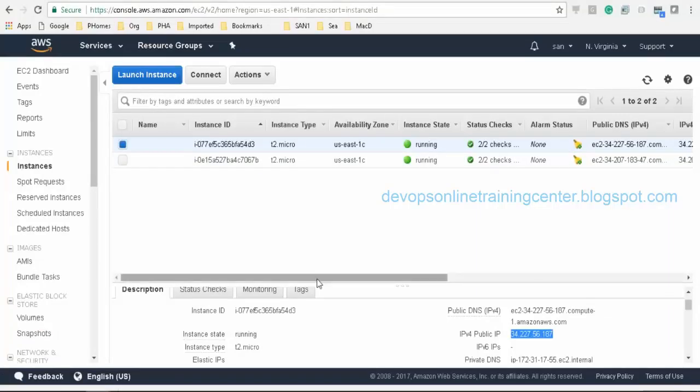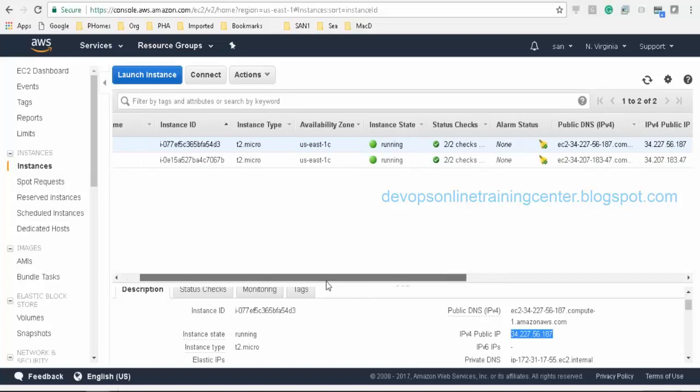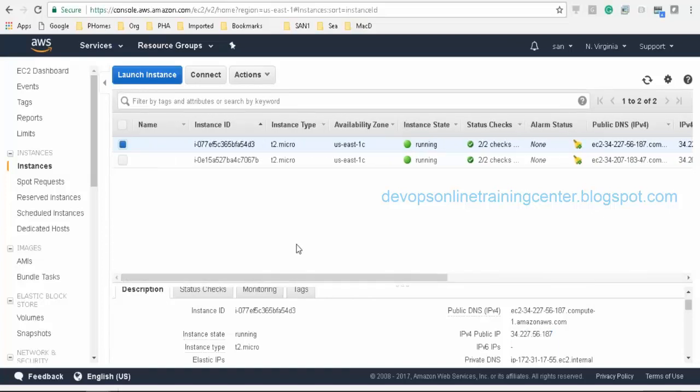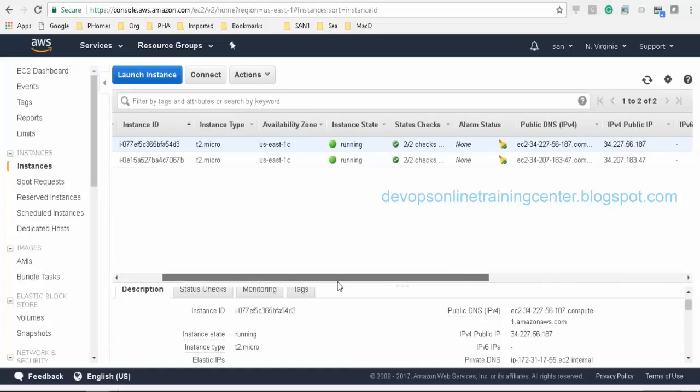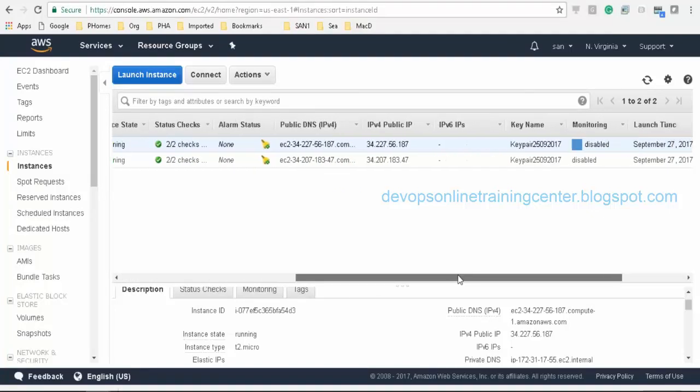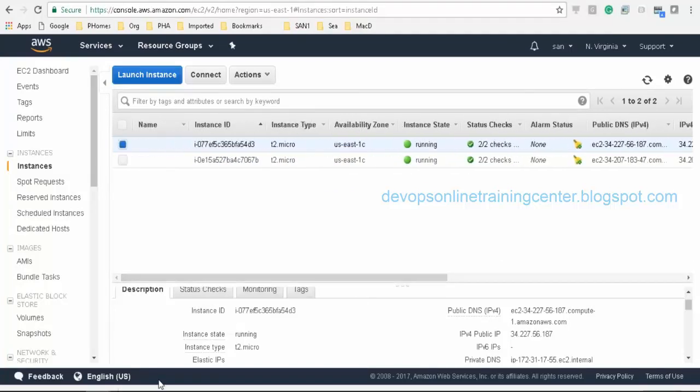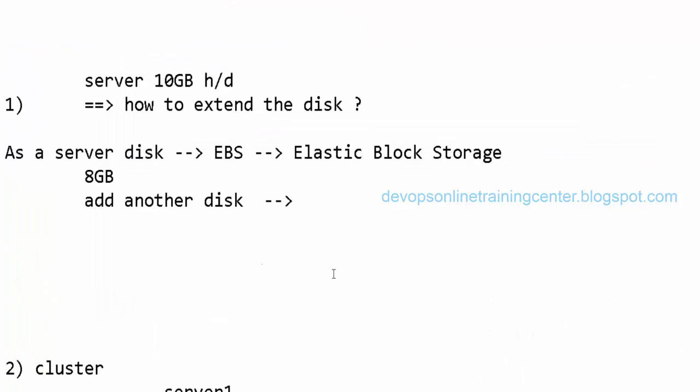So I'll go to the, how do we allow the port? How do we allow the incoming traffic? By modifying? By adding a port, yeah. So add a new port, changing the security group settings. Yes. In the security group, we have two things. One is inbound, the other is outbound, right?